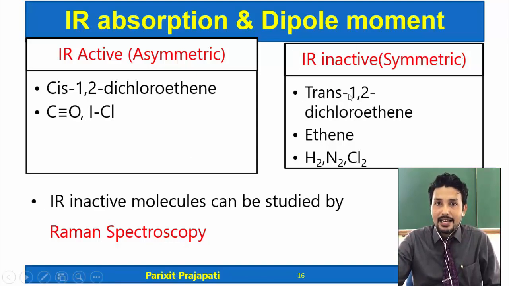Trans-1,2-dichloroethene is a symmetrical molecule, so the dipole moment is 0, and that is why it is IR inactive. Ethene is IR inactive. Diatomic symmetrical molecules like H2, N2, Cl2 are all symmetric, and that is why they are IR inactive. Cis-1,2-dichloroethene, carbon monoxide, iodine chloride are IR active because they are asymmetric molecules.